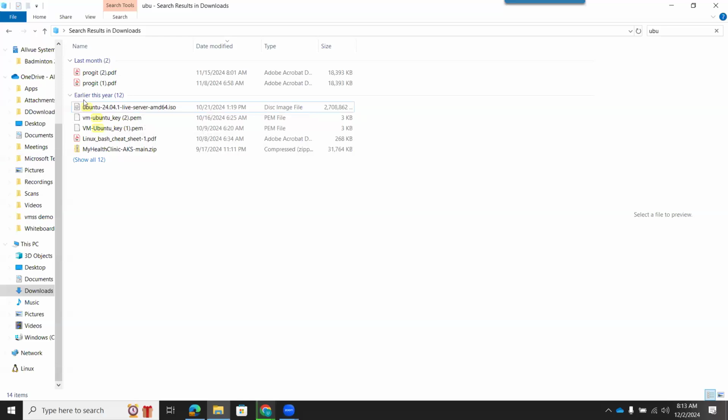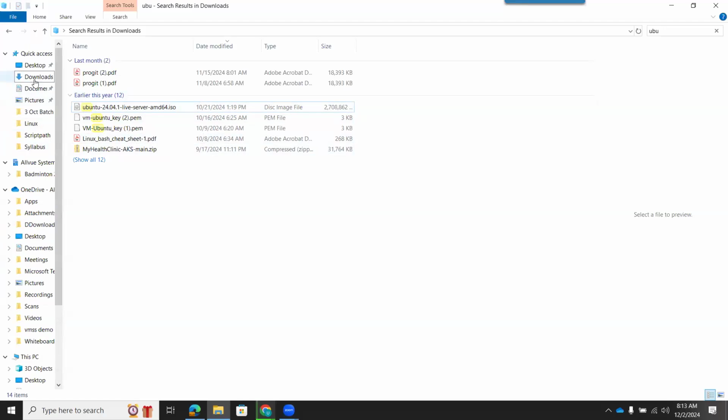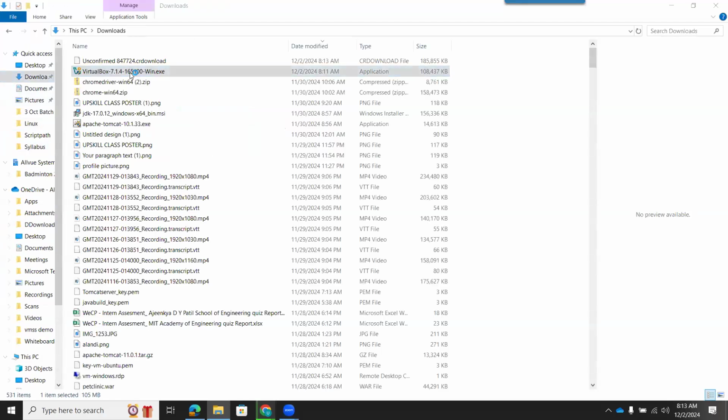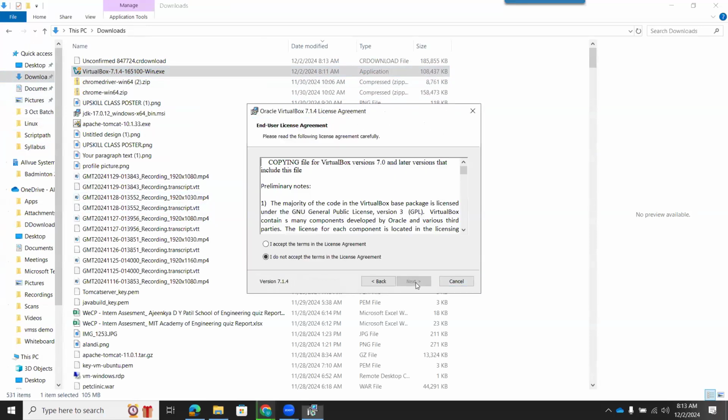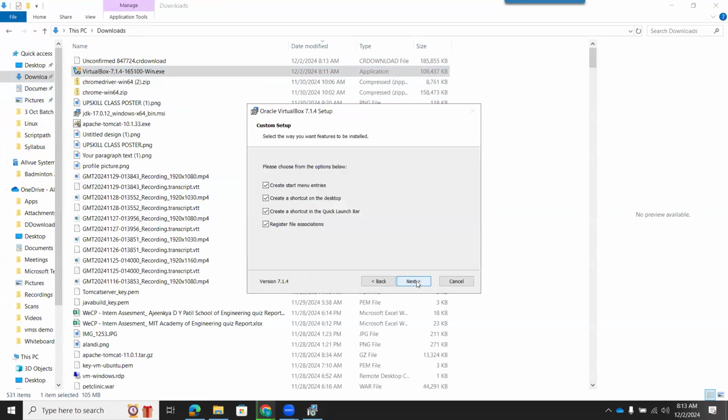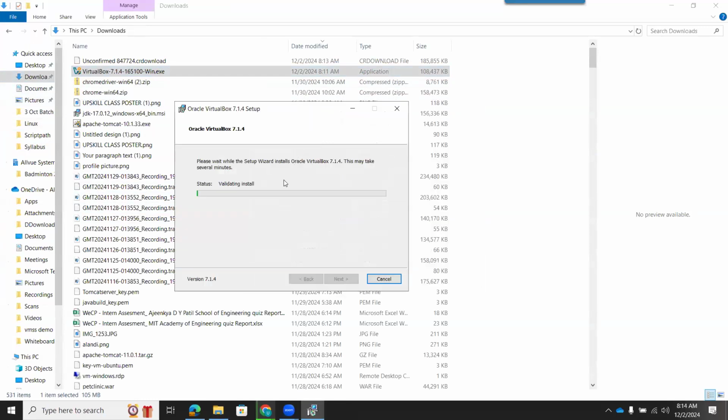But what is important is the VirtualBox which I have just shown to you. This is the VirtualBox which is downloaded, and you have to install it. Just click next, I accept the terms of the license agreement, next. You can select this option or uncheck it. So it will install your VirtualBox.